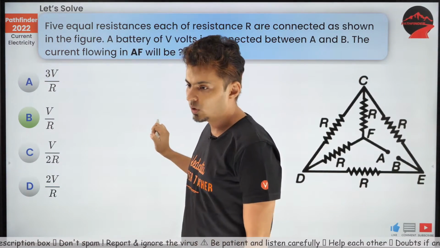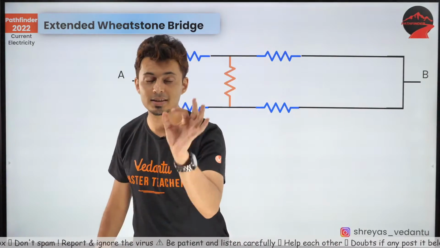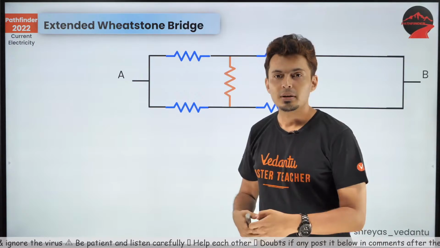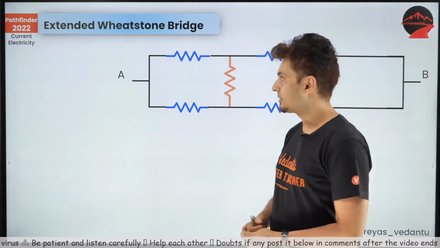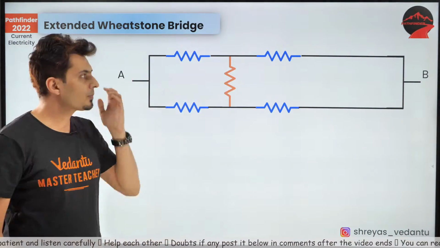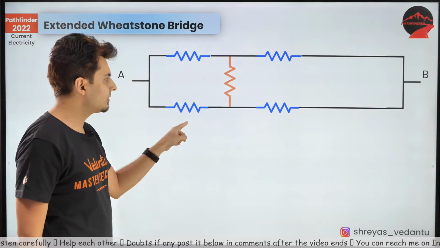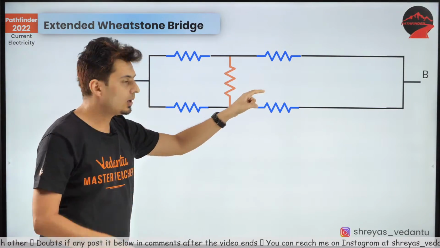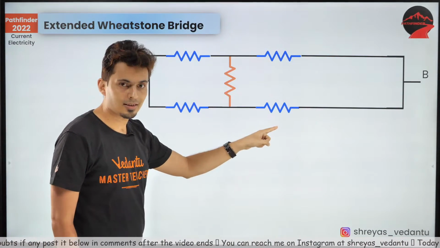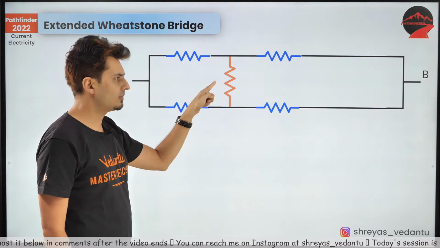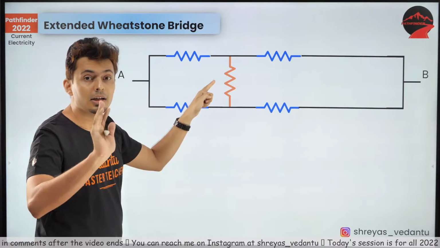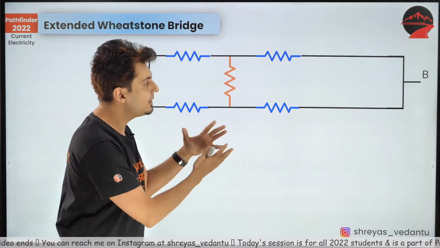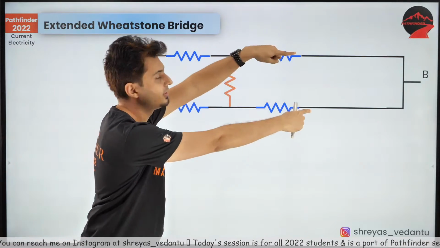Namaste ABCD, welcome aboard. Now, the next type of problem is when you can extend a Wheatstone's bridge to many more resistors. Now look at this problem. We had 4 resistors and we said this is to this. If it is equal to this is to this, then I can forget this resistor, correct? But it's not necessary that you should only have 4 resistors. You can have many more resistors in those branches.